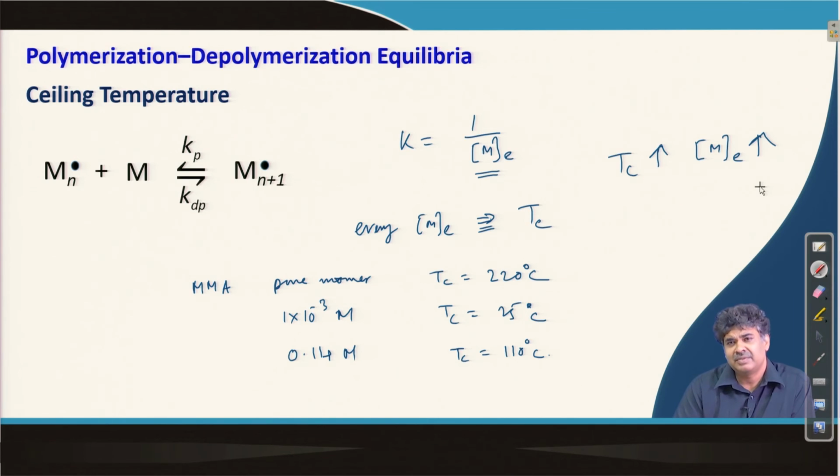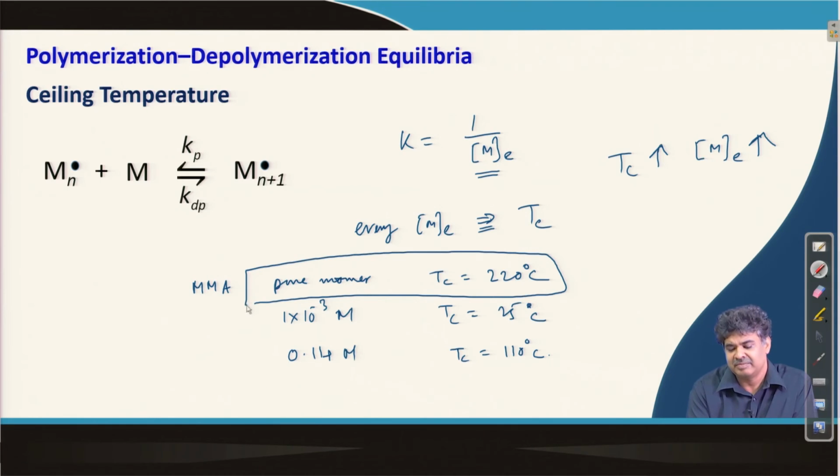Now, some literature or some people talk about this as the Tc, which means you will see in some discussion or some text or some paper that the Tc of MMA is 220 degree centigrade. Now, they talk about the situation for pure monomer concentration, but that is not correct.